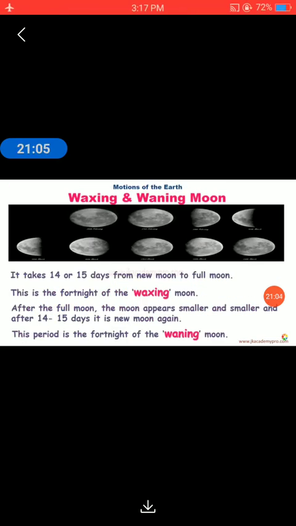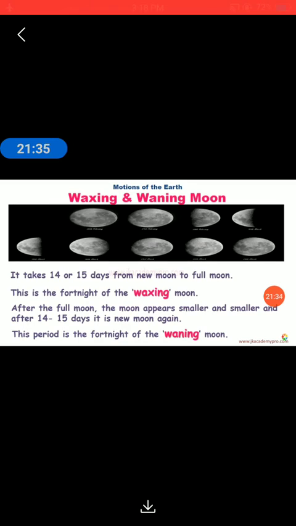Now let's study waxing and waning moon. It takes 14 or 15 days from new moon to full moon. This is the fortnight of the waxing moon. What do we mean by fortnight? It means two weeks, which is equal to 14 days. So when the moon changes its shape from new moon to full moon over 14 to 15 days, it is called the waxing moon.